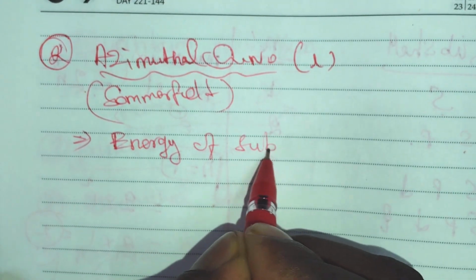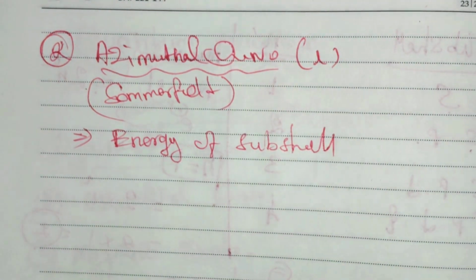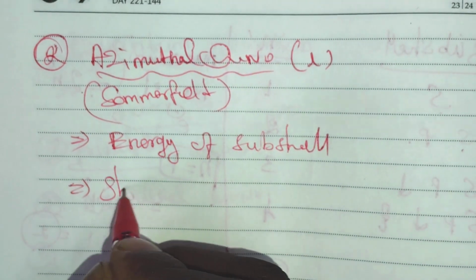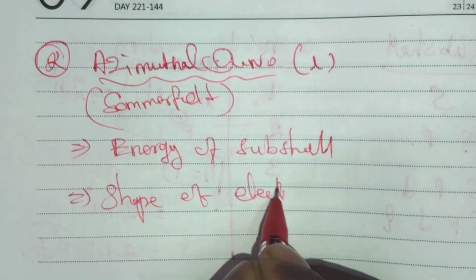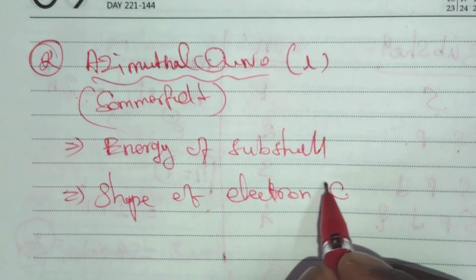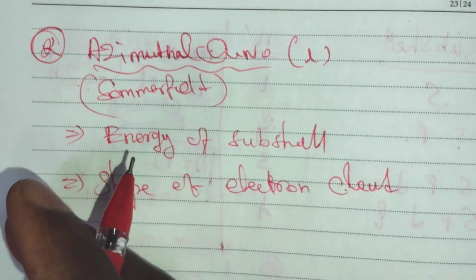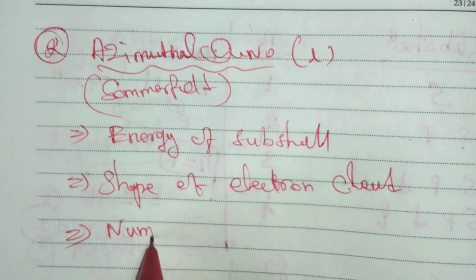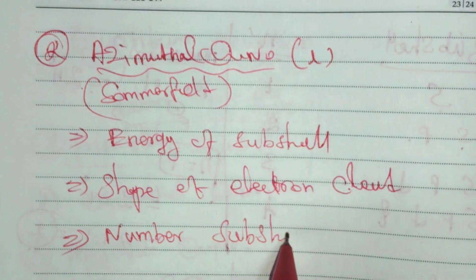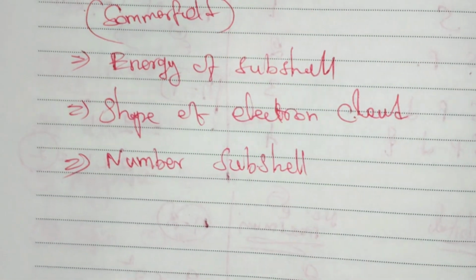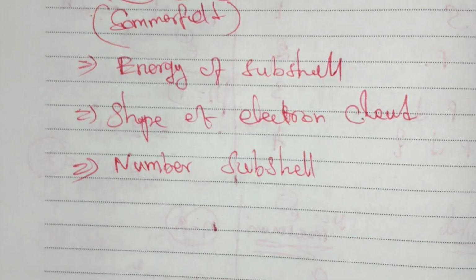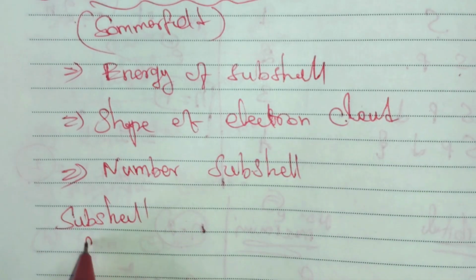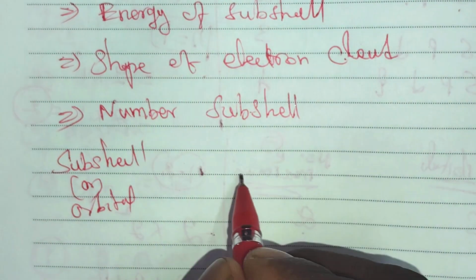Energy of the subshell. We know that the subshell is nothing but orbital. Then next, it explains the shape of the electron cloud. The second category, or third category, is the number of subshells, which is represented by L as a symbol. From this symbol, we get the subshell or orbital, and there is an L value.